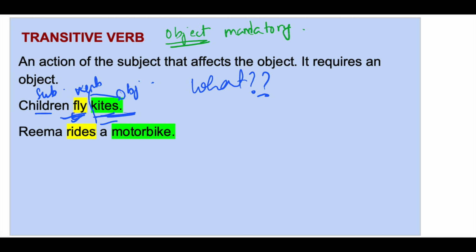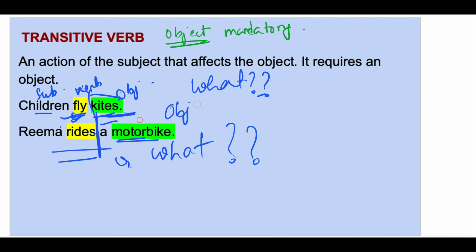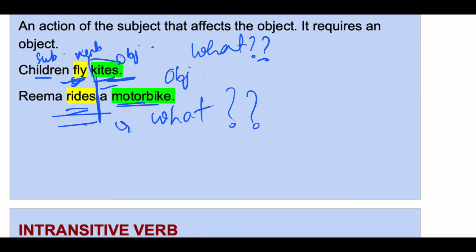Rima rides. Now if I say Rima rides, then your question will be Rima rides what? So again the sentence is incomplete without the object, which is motorbike. So rides here is a transitive verb.